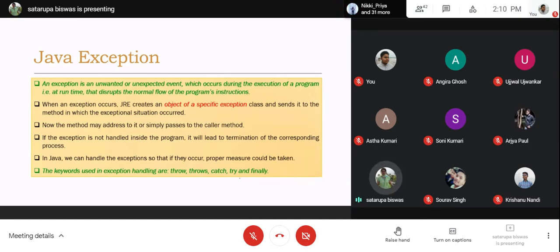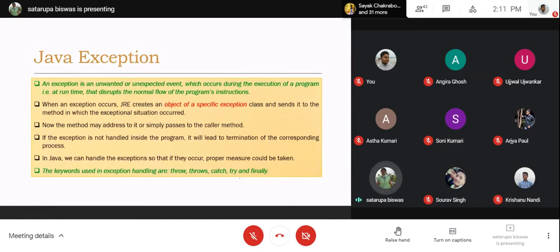Say, from main you are calling some other method, and inside that other method the exception occurred. That method will receive the exception object from the JRE. The JRE will detect the exceptional situation and it will fetch the corresponding object to the method where the exception has occurred. Now that other method has a choice to handle it or to simply pass it over to the caller function. So main is the caller now, so main will receive it.